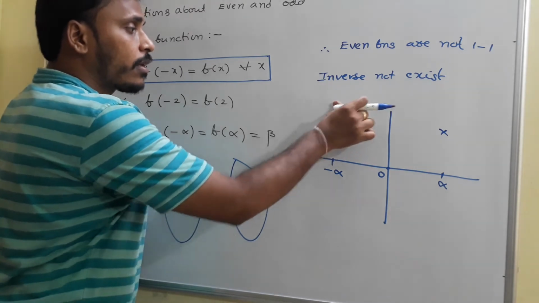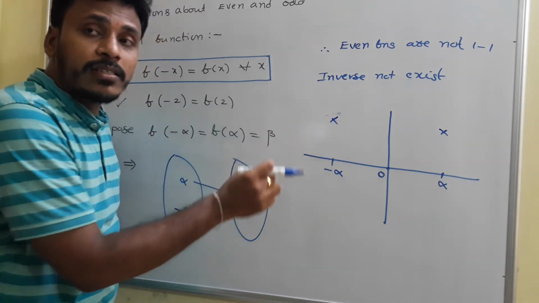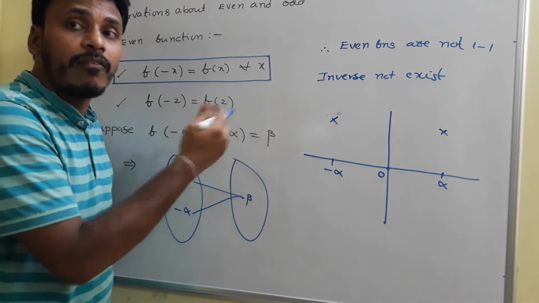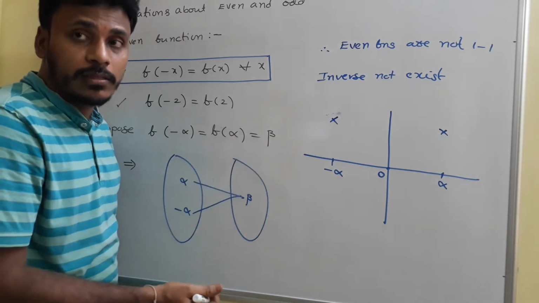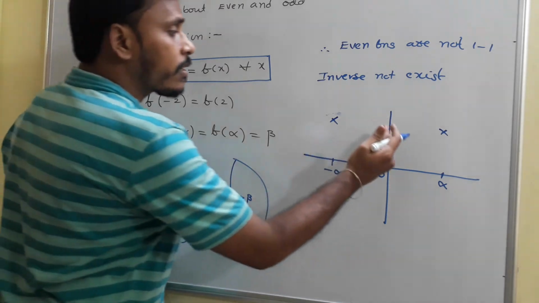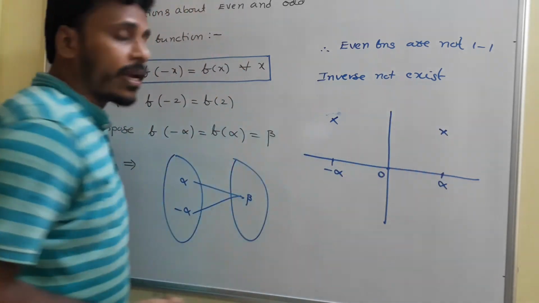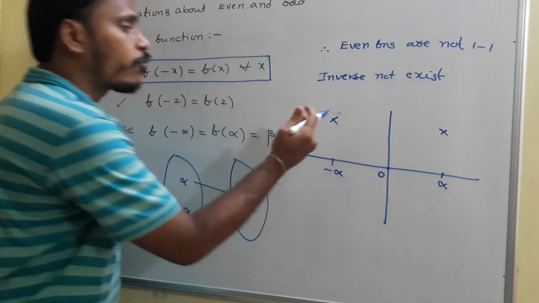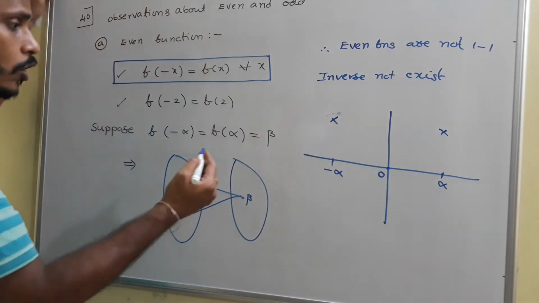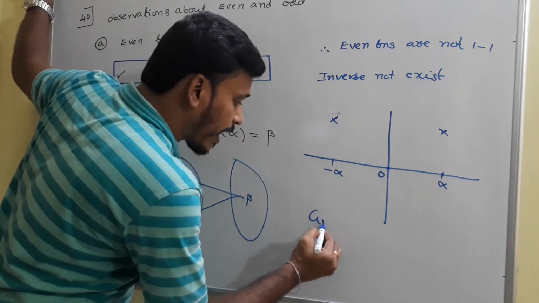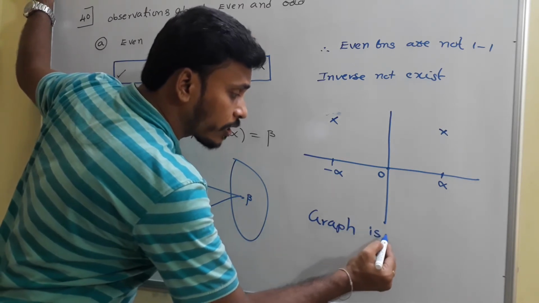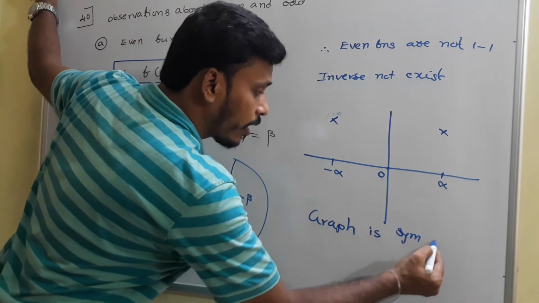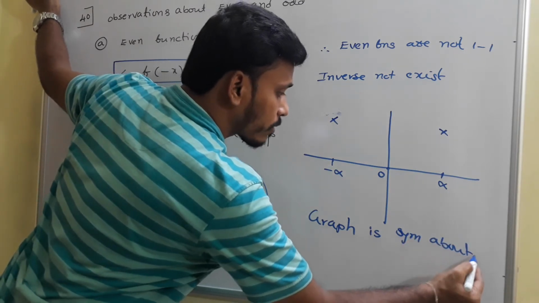So the points on the graph are symmetrical about the y-axis, so the graph is also symmetrical about the y-axis. The graph on the right side of the y-axis is similar to the graph on the left side of the y-axis. So another observation is that the graph of an even function is symmetrical about the y-axis.